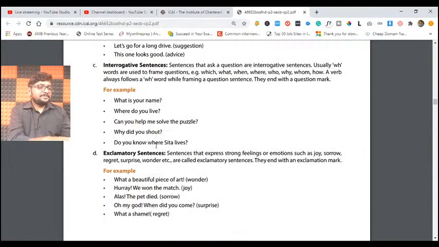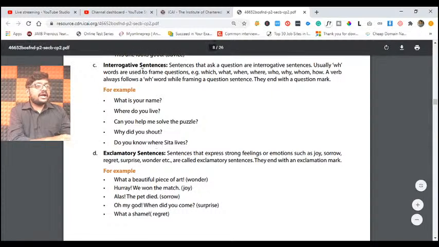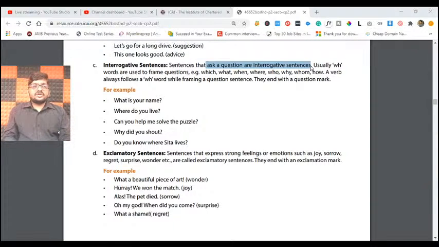Feeling easy? Next, we have interrogative sentences. Interrogative sentences mean what? If you try to ask a question, or interrogate, it is all about interrogation. You ask questions.